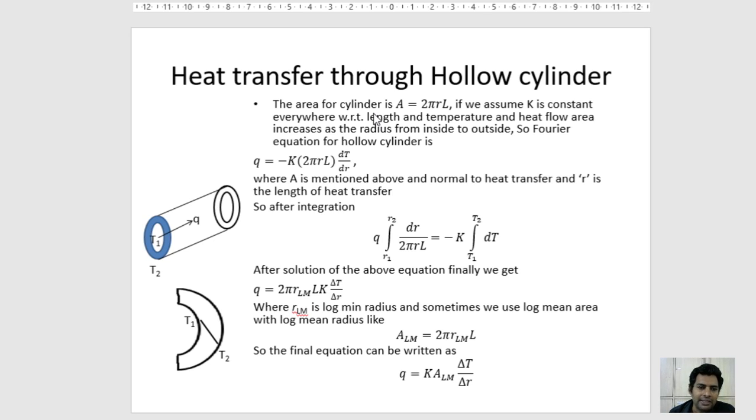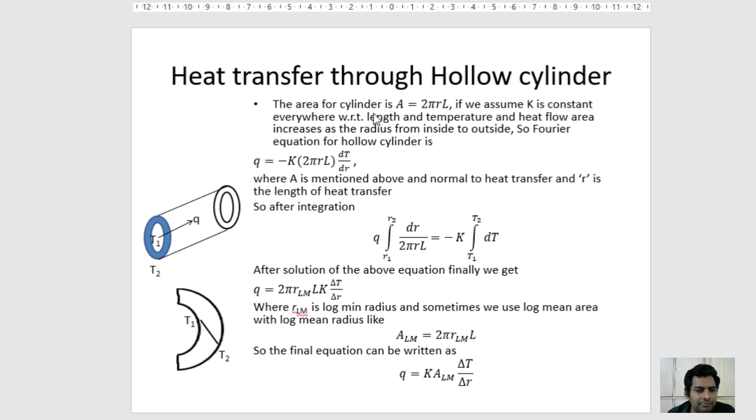Q is equal to minus K into the bracket 2 pi RL dt upon dr, where A is mentioned above, the area of the cylinder normal to the heat transfer, and R is the length of the heat transfer. So after integration and solution of the equation, finally we'll get Q is equal to 2